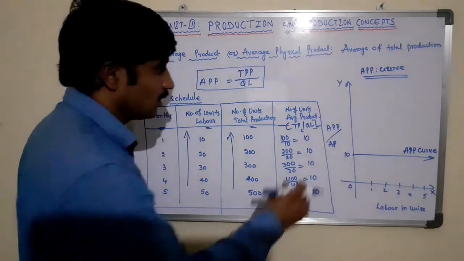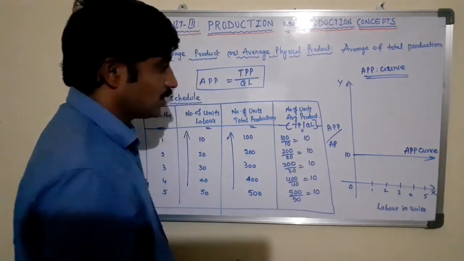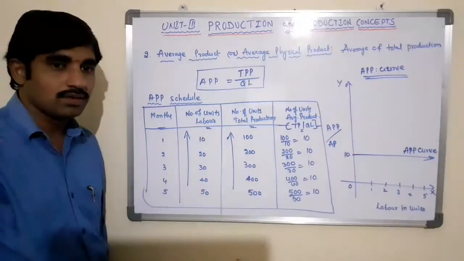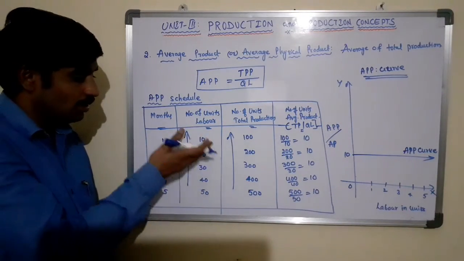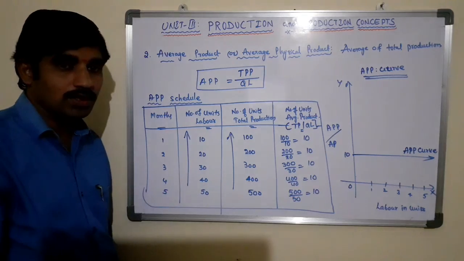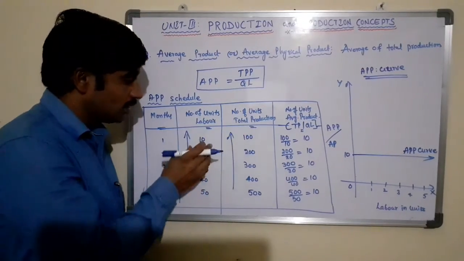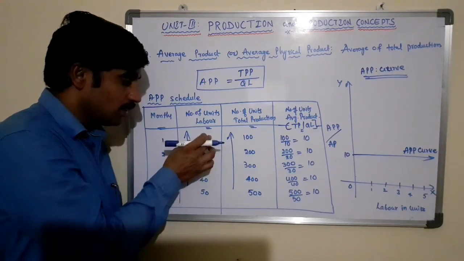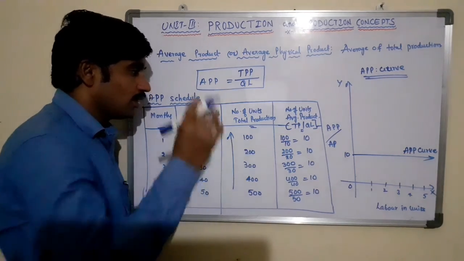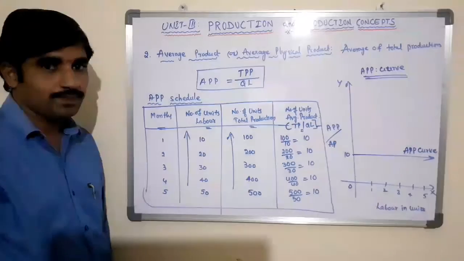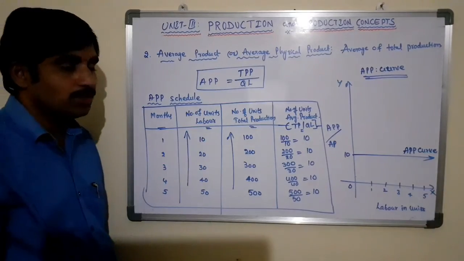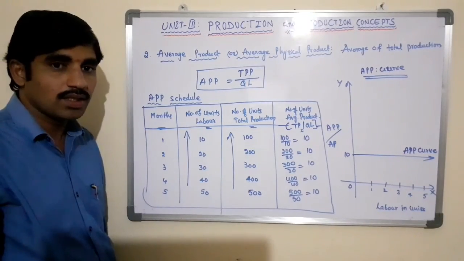In such cases the average product is always constant, because there is a positive proportionate relationship between the quantity of labor we are introducing and the total quantity we are producing. This is about the average production or average physical production.